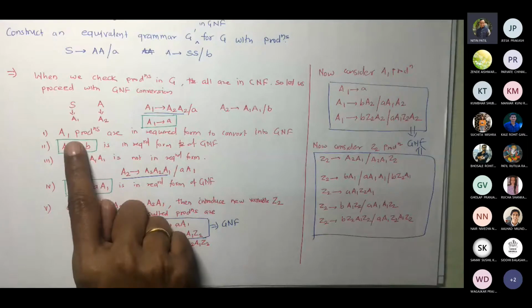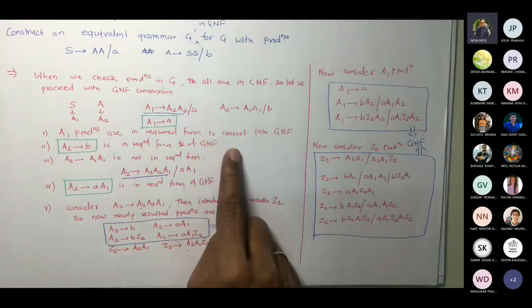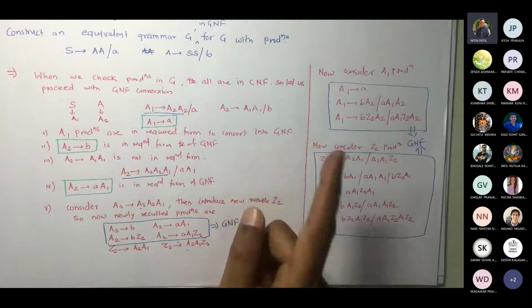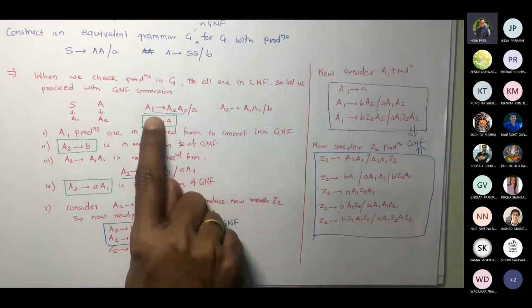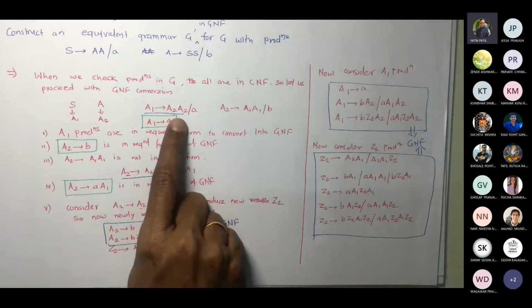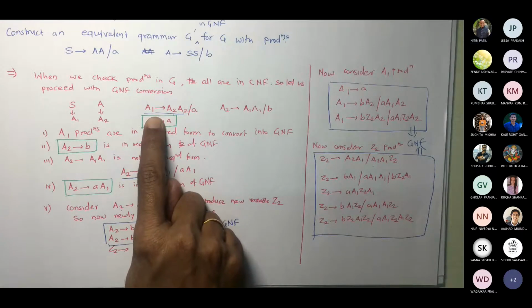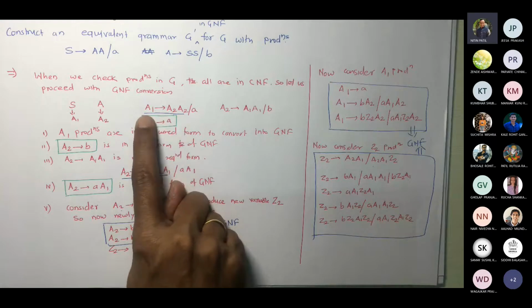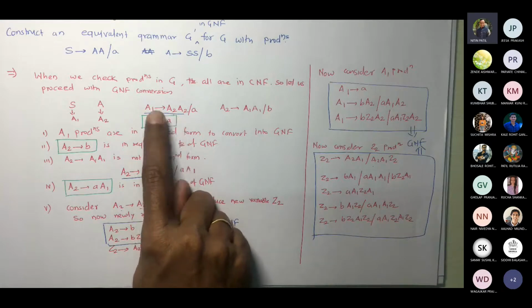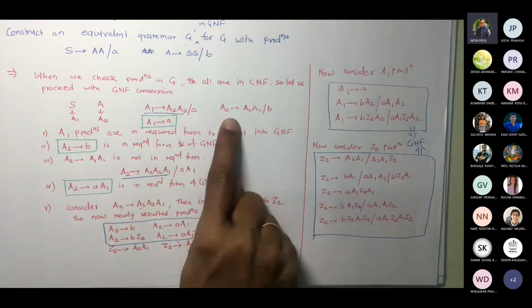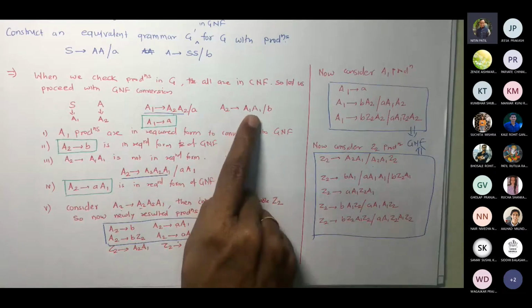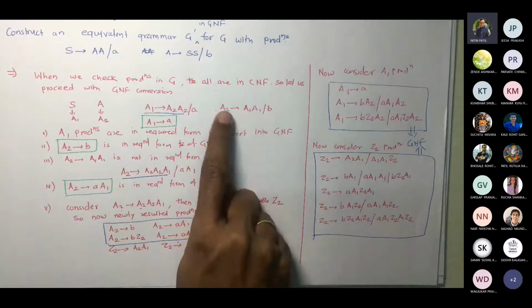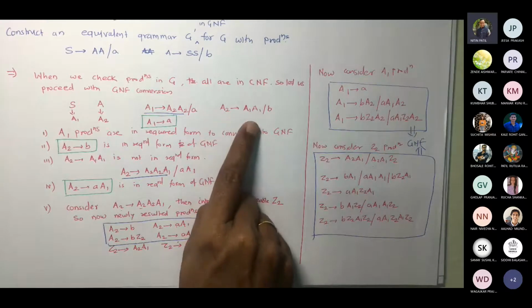So now you are not going to touch A1 productions because they are in the required form to be converted into GNF. You have to see this subscript and this subscript. If the subscript on the left side is lesser than the subscript of the leftmost variable of the right side of a production, like A2 or A1, A1 is less than 2, then don't touch this. You are going to touch only that production where the index is higher than the first index. So A's subscript is higher than the first subscript of the right side. Is that fine? So you are going to pick that production.